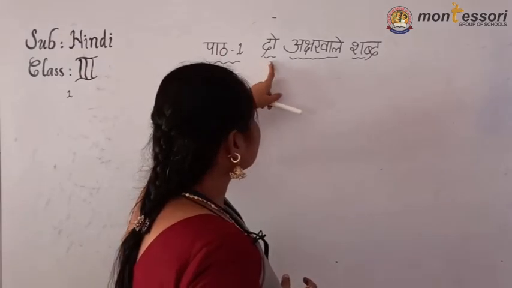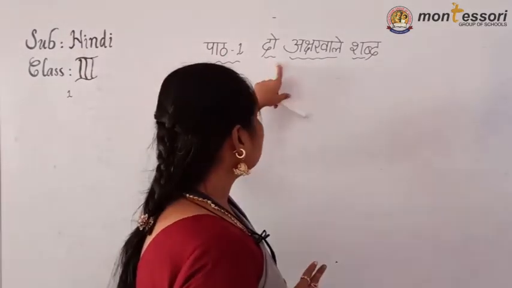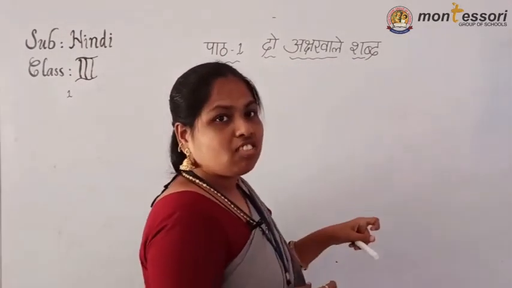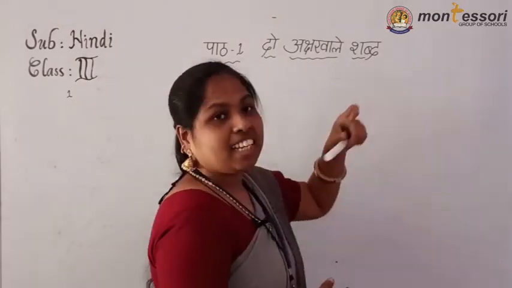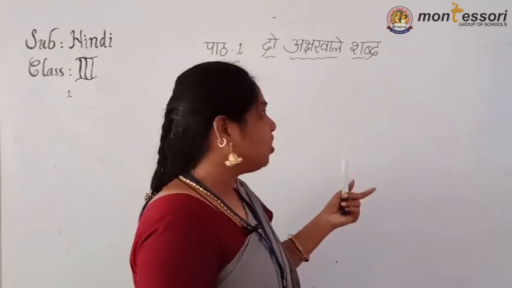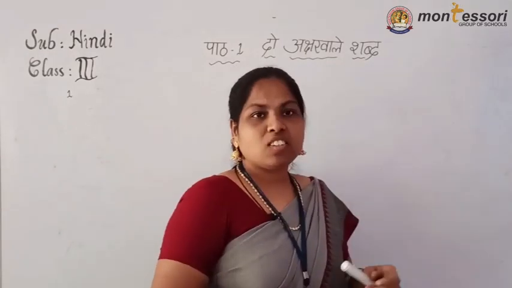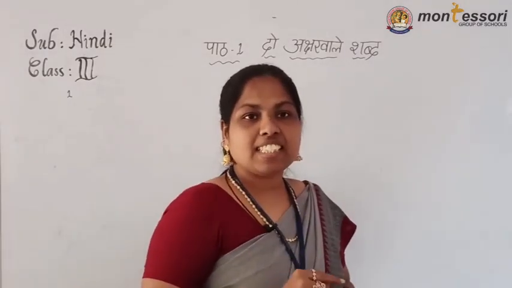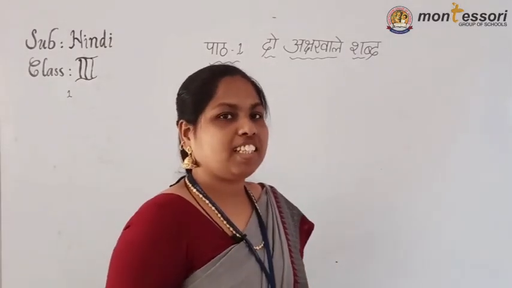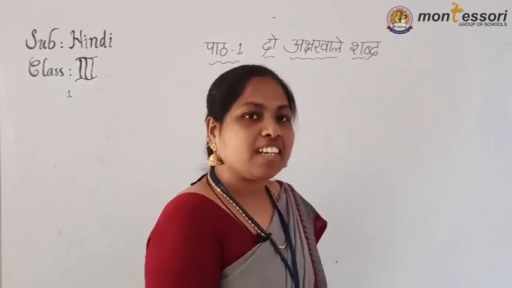What is the meaning of this one? Do means 2. Akshar wale means letters. Akshar means letters. Do akshar wale shabd. Shabd means word. हिंदी में एक या एक से ज़्यादा अक्षरों को शब्द कहते हैं. एक या एक से ज़्यादा.